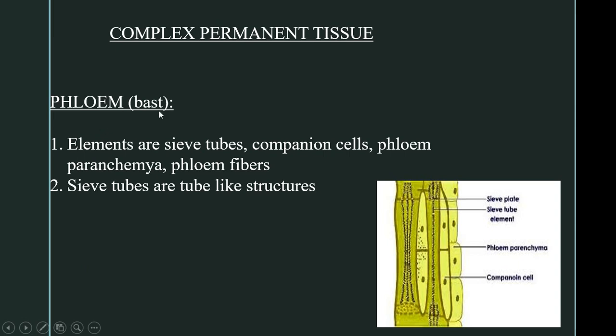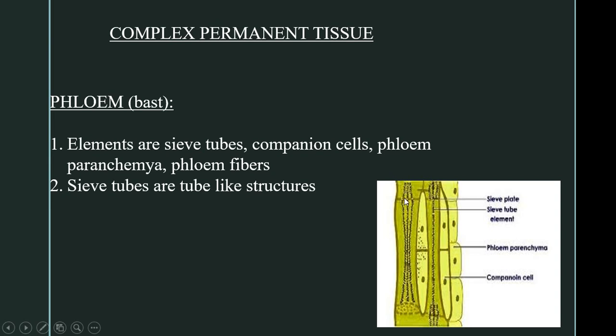Next we will see about phloem, the next complex permanent tissue. It's also called bast. The elements are sieve tubes, companion cells, phloem parenchyma and phloem fibers. Of these four, only phloem fiber is dead, whereas the other three, sieve tubes, companion cells and phloem parenchyma, are living. Sieve tubes are tube-like structures.